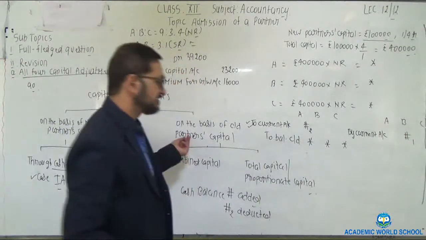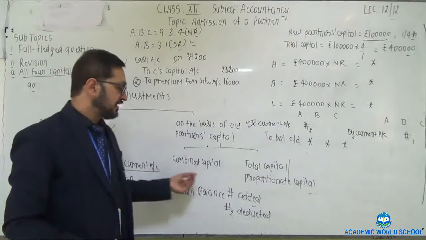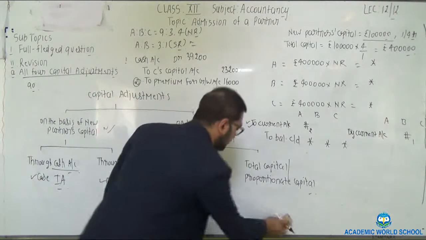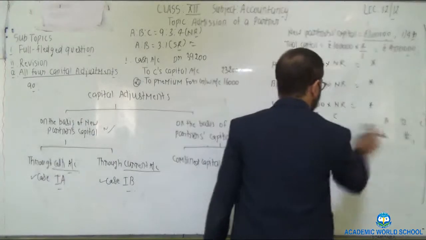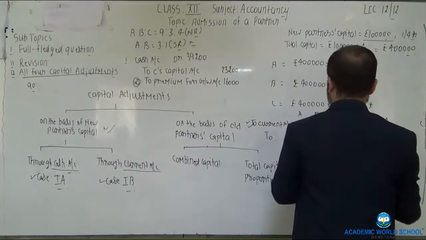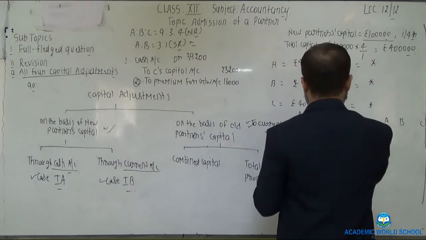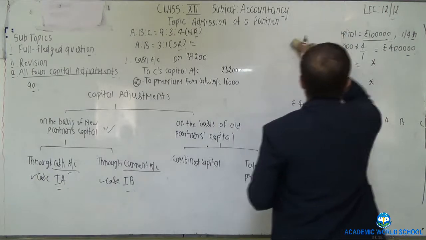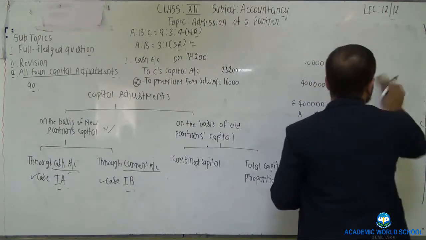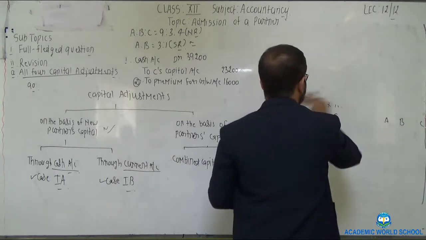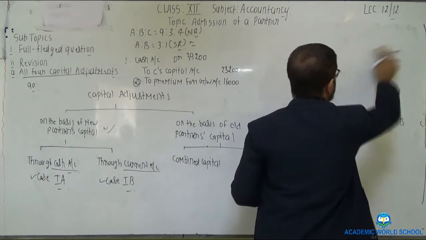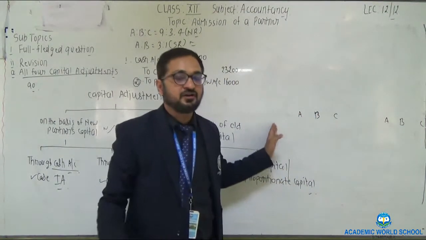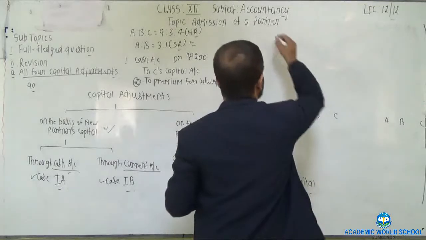Now two more capital adjustments are there. In fact, one capital adjustment which will be divided into two parts, that is combined capital and total capital. Now how to solve? In these cases, firstly, just after the preparation of partner's capital, once all the necessary information are being placed either on the credit side or on the debit side of partner's capital, what you will do?